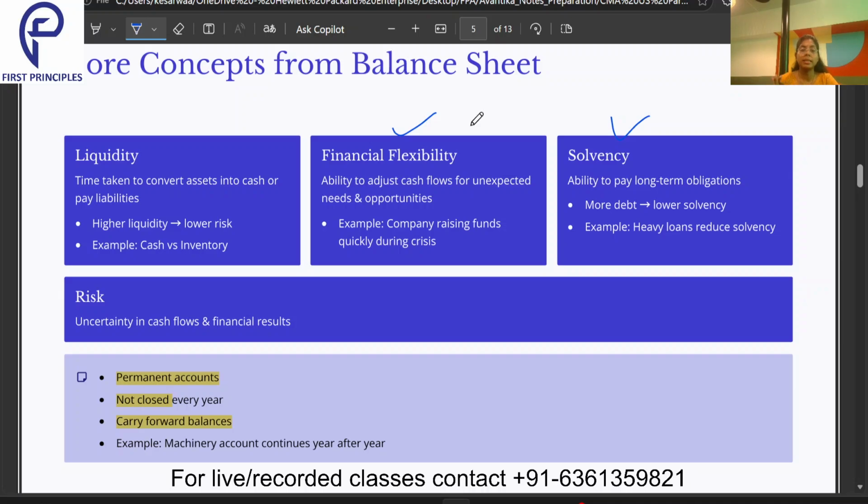Then risk: any danger associated with a particular business, uncertainty in cash flows and financial results, is also one of the important concepts of the balance sheet.